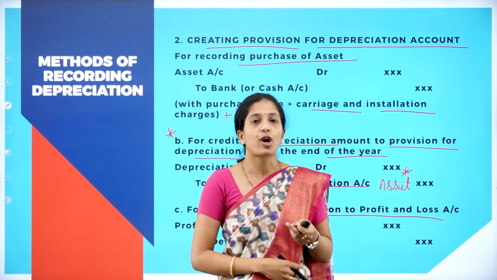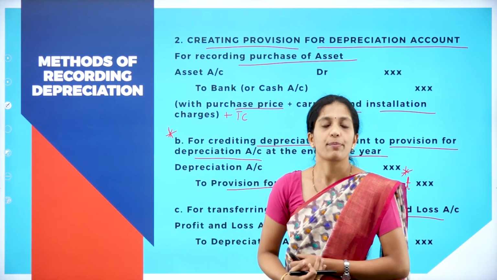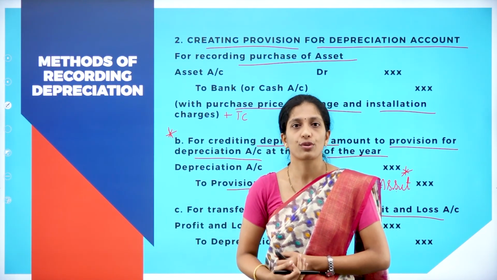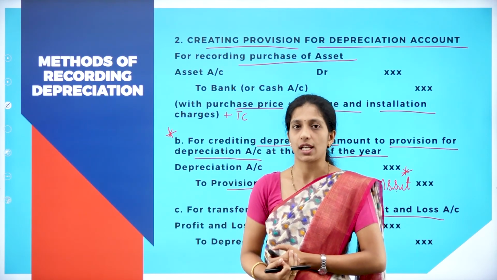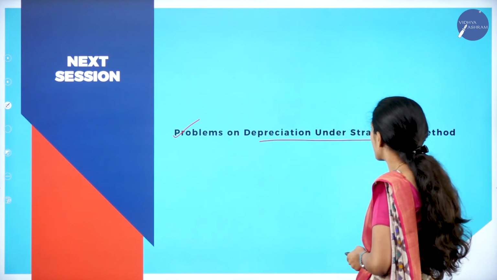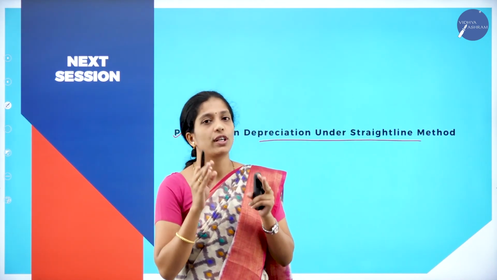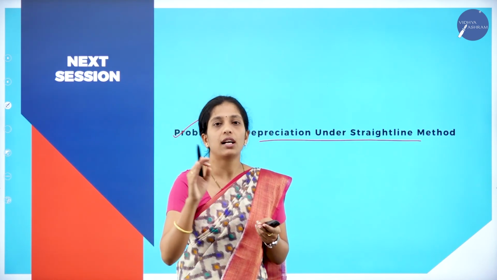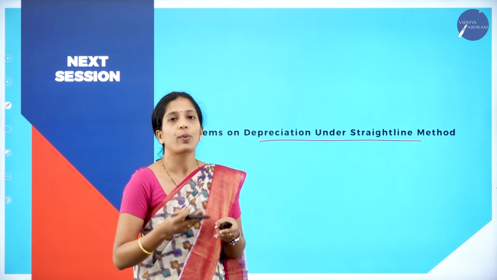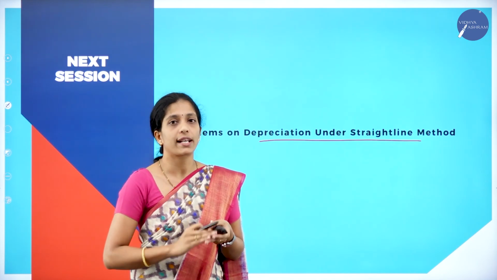Hereafter, we shall solve problems under the straight line method and written down value method. It is a very easy problem for 12 marks, and you have to go through the problem. Very easy to score 12 marks under the depreciation chapter. So in my next session, I am going to discuss a problem on depreciation under the straight line method. I have told you, you will be having only two methods. One is the straight line method, the other one is the written down value method. So in my next session, we shall start with the straight line method, that is how to solve a 12 marks problem under the straight line method.